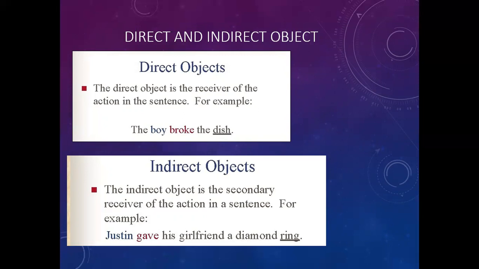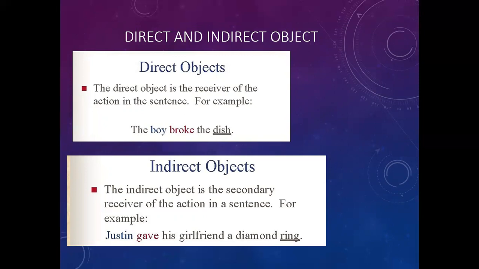So let's look at the examples in our textbook, in our grammar magic books, page number 58. Mother made dinner for my friends. What did mother make? Dinner. So dinner is the object. But for whom? Friends. So friends is the indirect object.